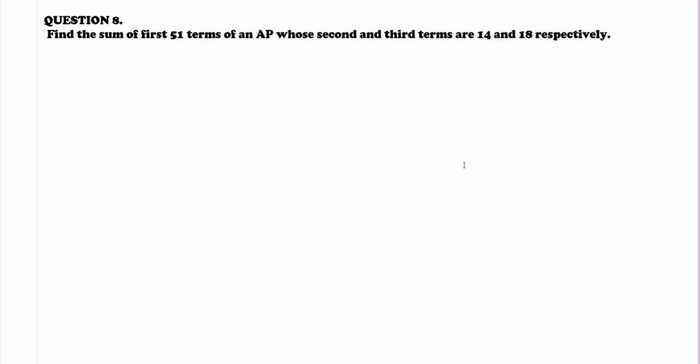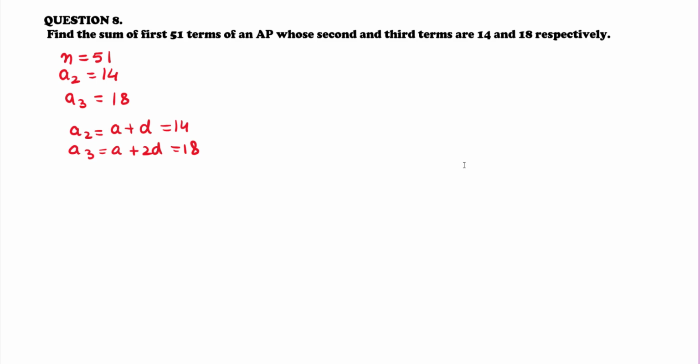and 18 respectively. So n is equal to 51, A2 is equal to 14, A3 is equal to 18. So let us form the equation for A2. The equation for A2 will be A plus D and the equation for A3 will be A plus 2D. So from there we get A plus D is equal to 14, this is equation 1. A plus 2D is equal to 18, this is equation 2.